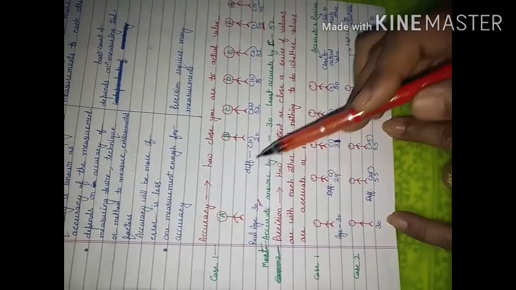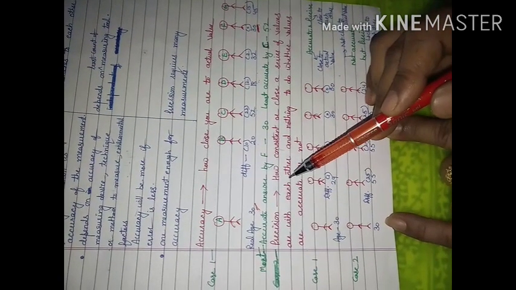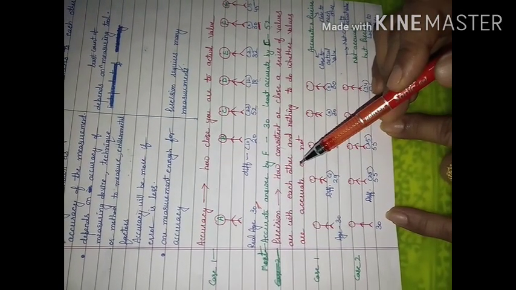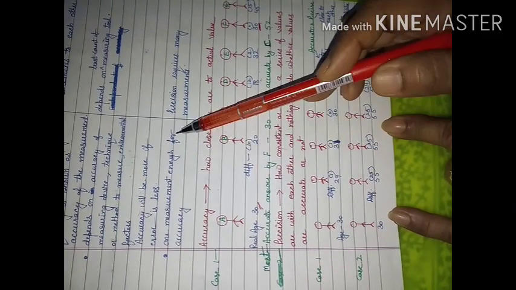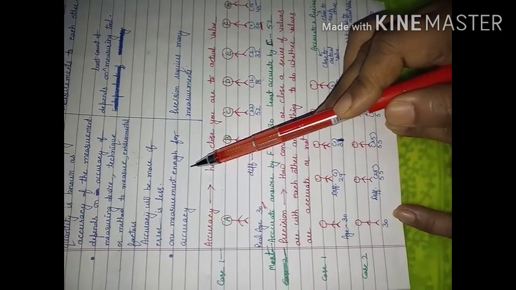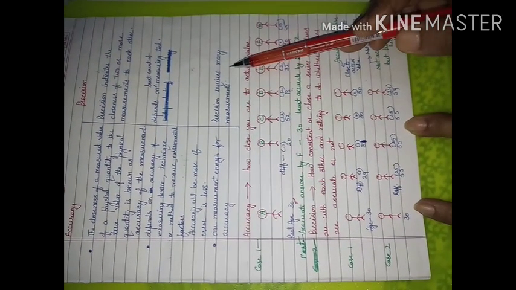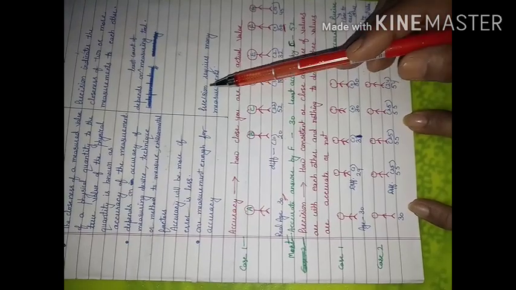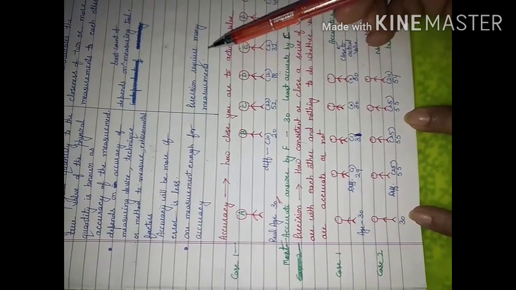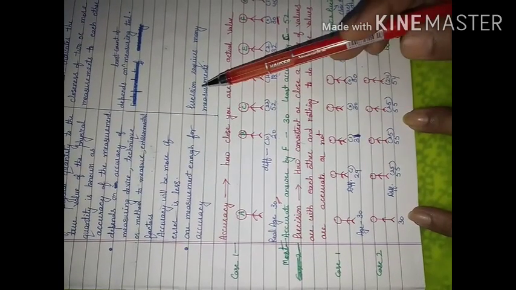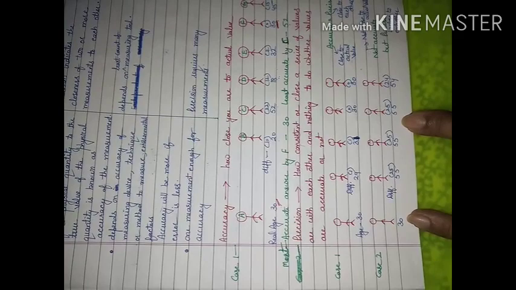For accuracy, I can use one value, but for precision, I need a set of values. This point I have written here. Accuracy means one measurement is enough to decide whether this is accurate or not. Precision means I am in need of many measurements, because precision has nothing to do with whether the values are close to the real value or not. Precision means whether the measured values are close to themselves or not.